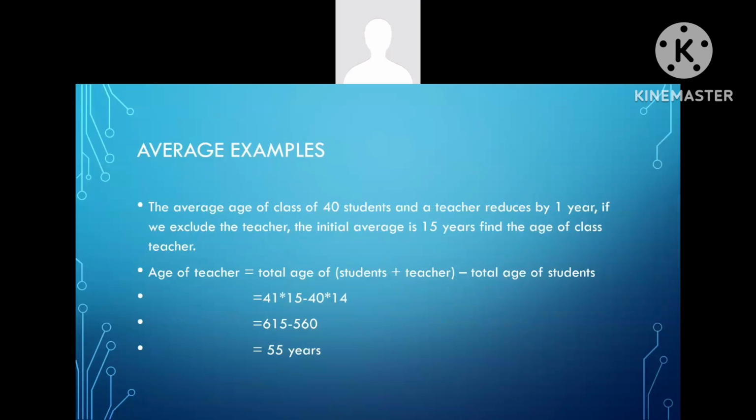Comes another example. The average age of a class of 40 students and a teacher is 1 year more than the average of the students alone. If we exclude the teacher, the initial average is 15 years. Find the age of the class teacher. Then the age of the class teacher becomes total age of students plus teacher minus total age of students. Here 40 students and one teacher, so 41. 41 into 15 minus 40 into 14 becomes 615 minus 560. This becomes 55 years. So the age of the teacher would be 55 years.